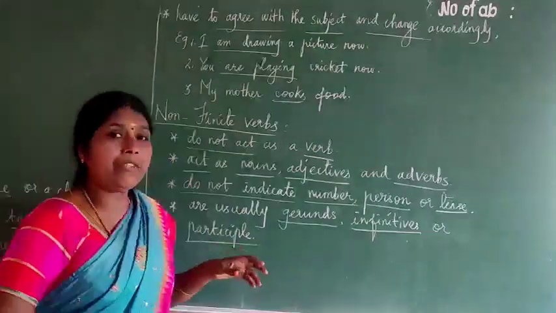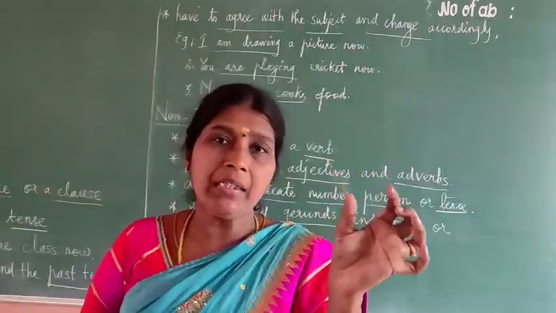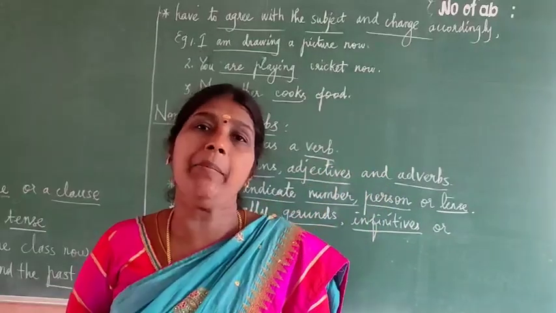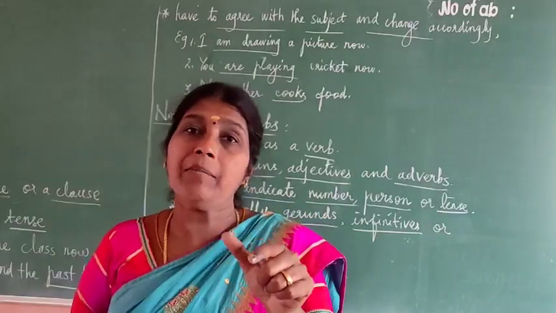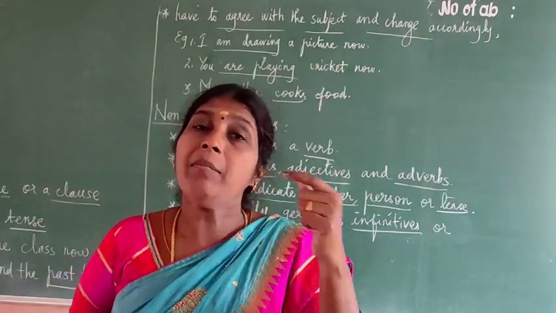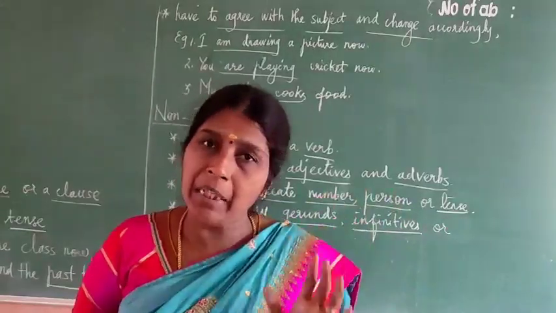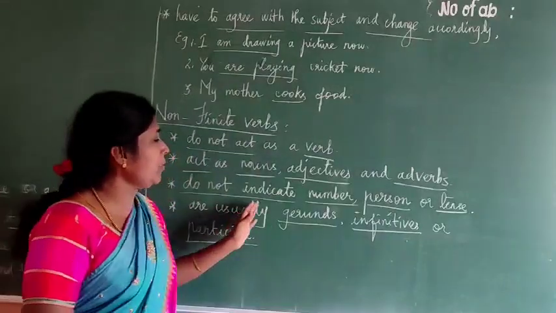So here, the ing form: swimming is a good exercise. Here swimming is a gerund. When it comes after the subject, it acts as a verb: I am swimming, verb. When it comes at first, that is a gerund. Reading is a good habit. Reading, gerund.